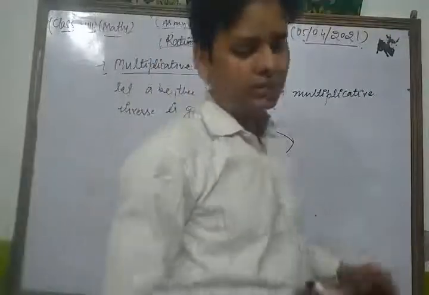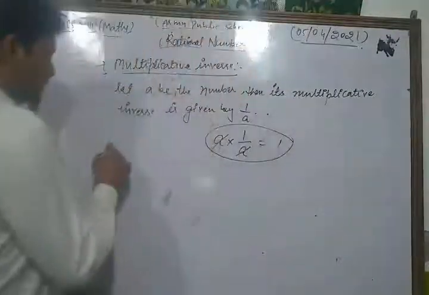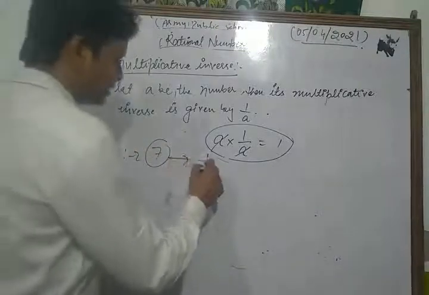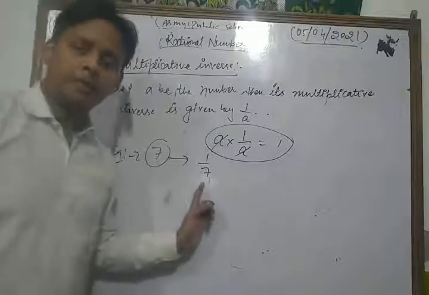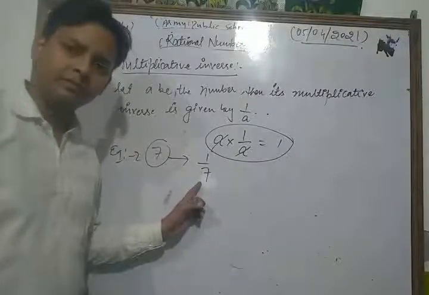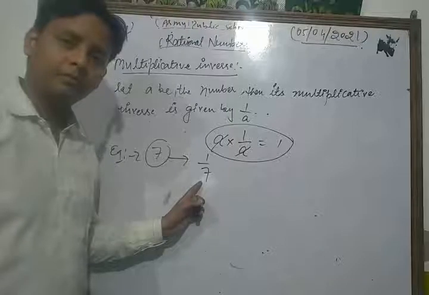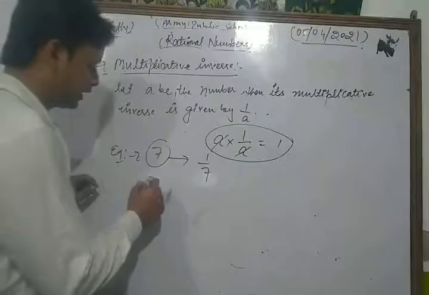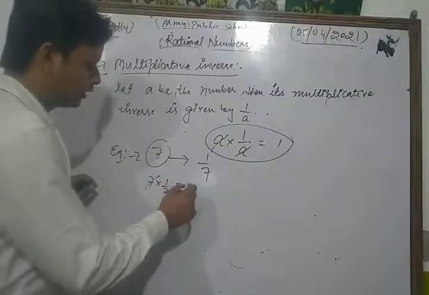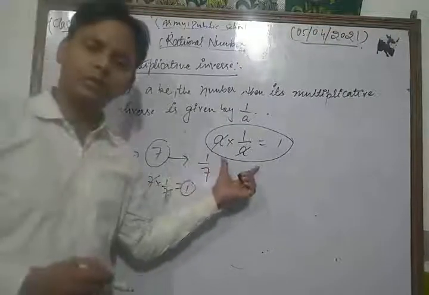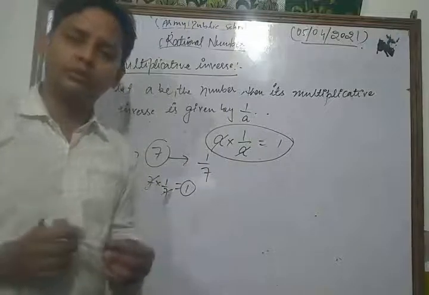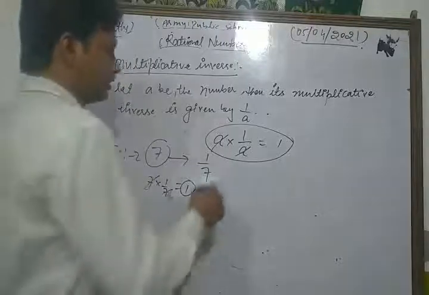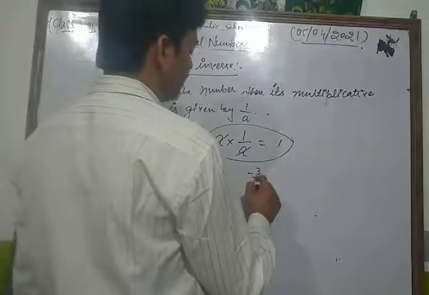Suppose that we take an example. Suppose that we have a number 7. Then its multiplicative inverse is 1 upon 7. Why 1 upon 7? Dear students, because if we multiply 7 and 1 upon 7, then we get 1. So by the concept of multiplicative inverse, the product of a number and its multiplicative inverse is always equal to 1.